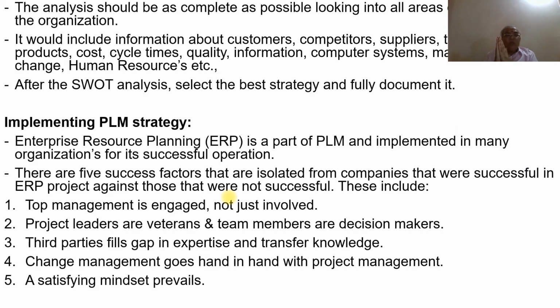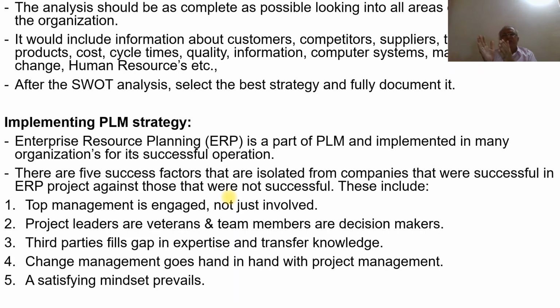So what are all the areas you need to cover? It would include information about customers, then competitors, suppliers, technology, products, cost, cycle times, quality, information, computer systems, management of change, human resources, and so on.